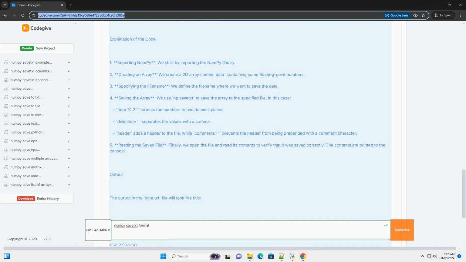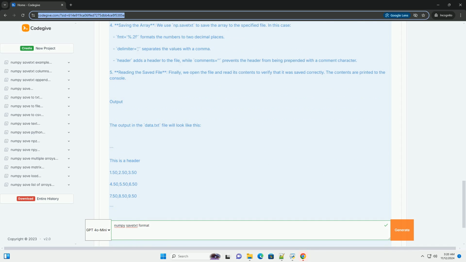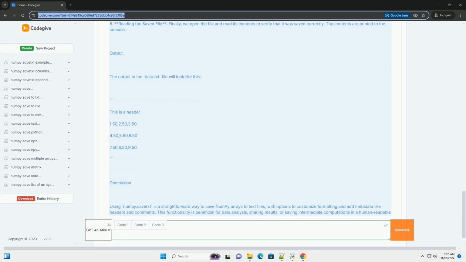Basic syntax. Parameters. Name: the name of the file to which the array will be saved. This can be a string or a file object. X: the array to be saved. This should be a 1D or 2D array. FMT: a format string that defines how the values are to be formatted. For example, %.2f will format numbers to 2 decimal places.